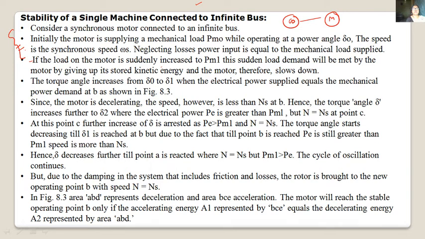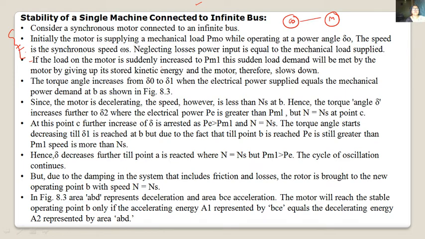Initially, the motor is supplying a mechanical load PM0 while operating at a power angle del 0. The speed is synchronous speed omega s. Neglecting losses, power input is equal to the mechanical load supplied.